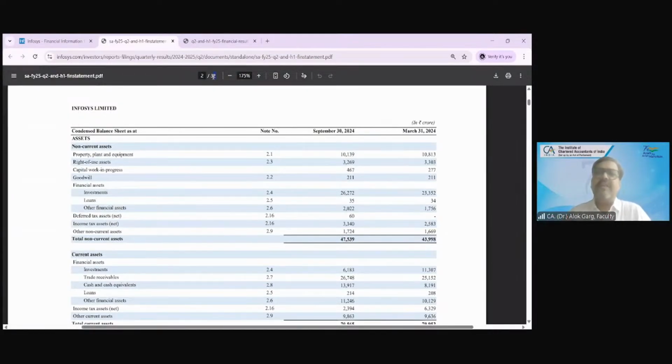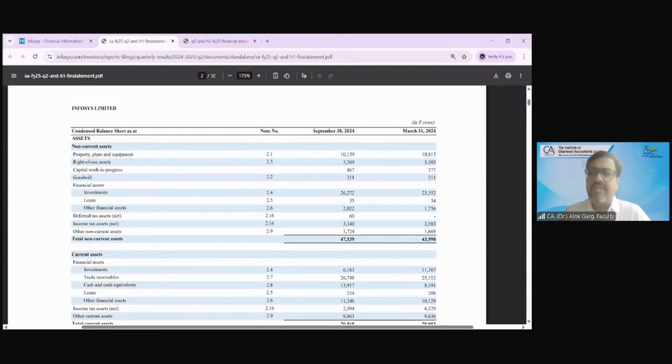Friends, first question I need to ask all of you. This interim financial statement for September ended 24 is a 32 pages financial statement. Whether the year-end financial statement is also 32-33 pages for Infosys. No, sir. It will be more than that. Around 60-70 pages. Double, or more than double, right? So why is it only 32 pages?